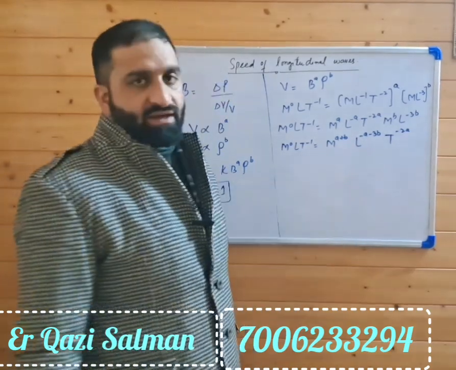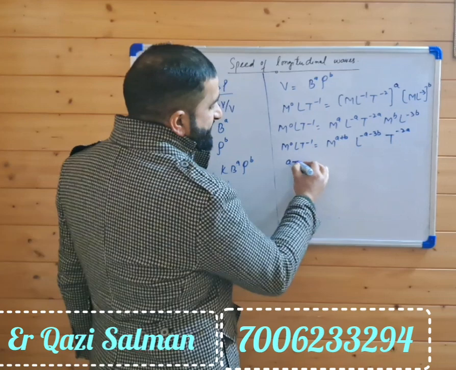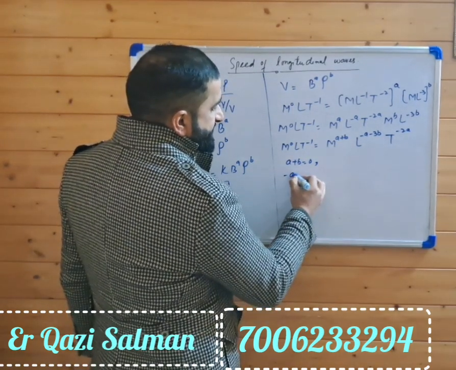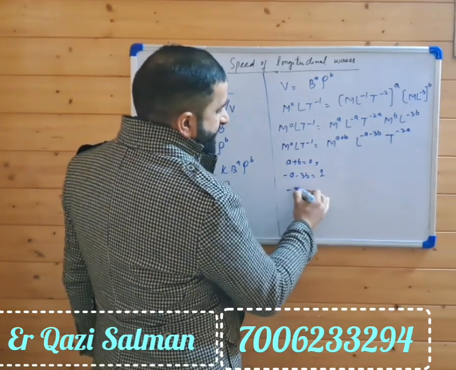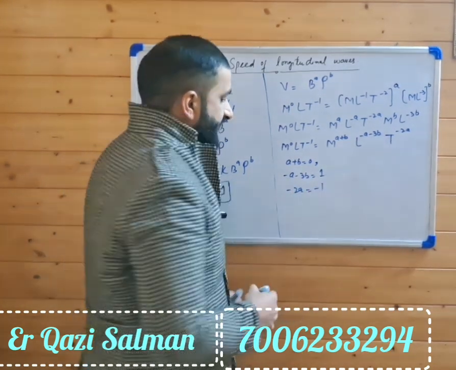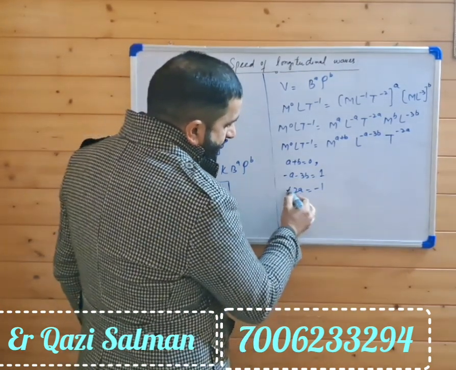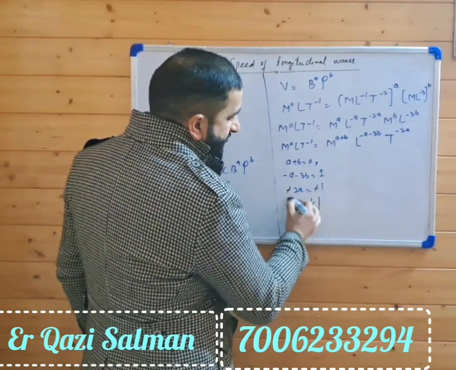Now comparing the powers in the equation, we have a + b = 0, -a - 3b = 1, and -2a = -1. From the last one, minus and minus cancel out, so a is equal to 1 by 2.